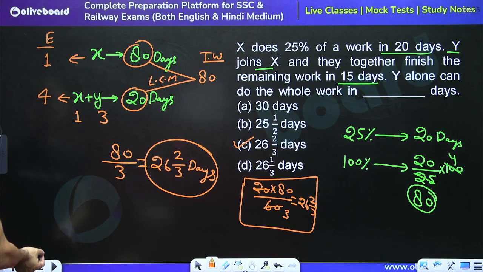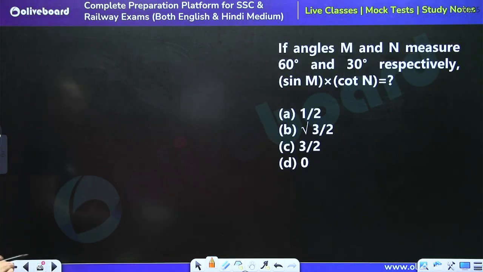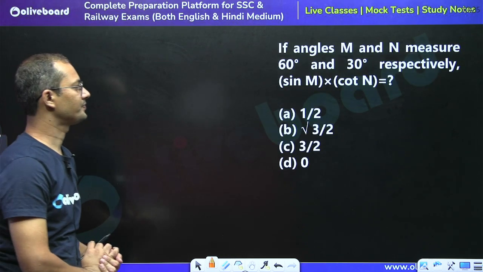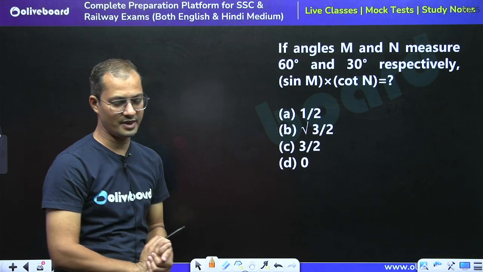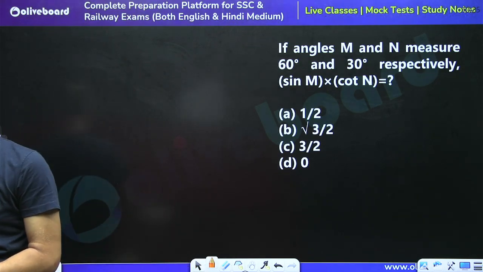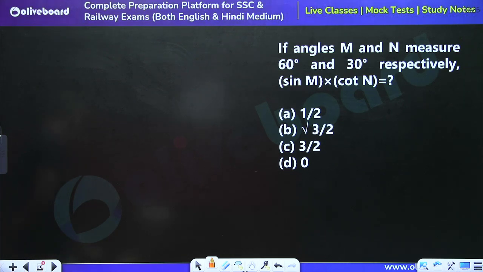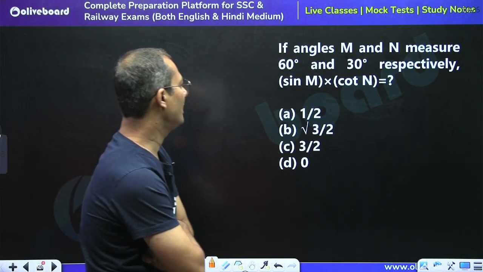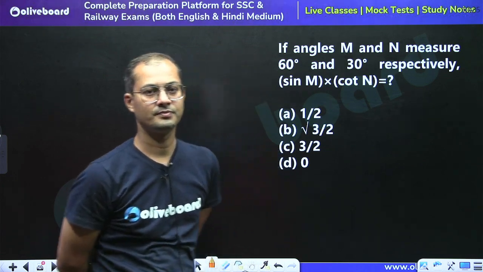C part is the right answer. Yes, C is the right answer. Please tell me what is the answer for this question.